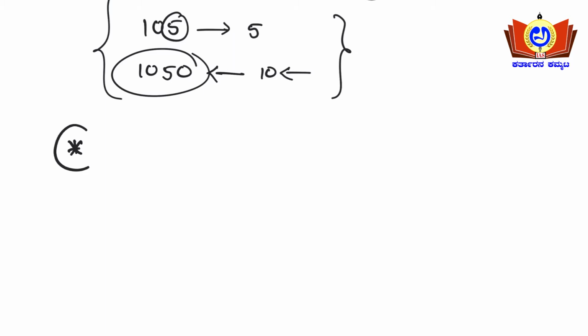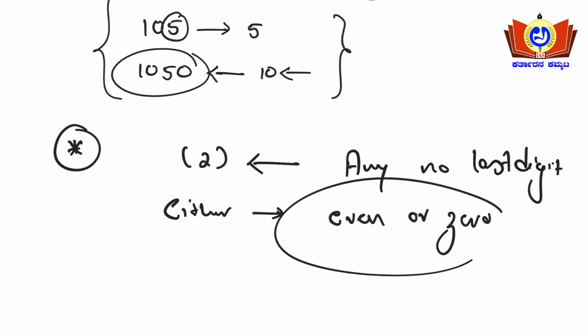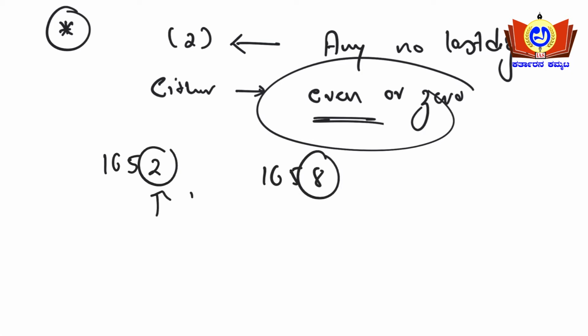So what is the divisibility rule for number 2? Number 2. Any number whose last digit is either an even number or 0. Thus in a particular number, if the last digit is either even or 0, then that number is divisible by 2 here. Say for example 1652, even number is there here. 1658, even number is there, or 1650, 0 is there here. So these 3 numbers will be divisible by 2 here.